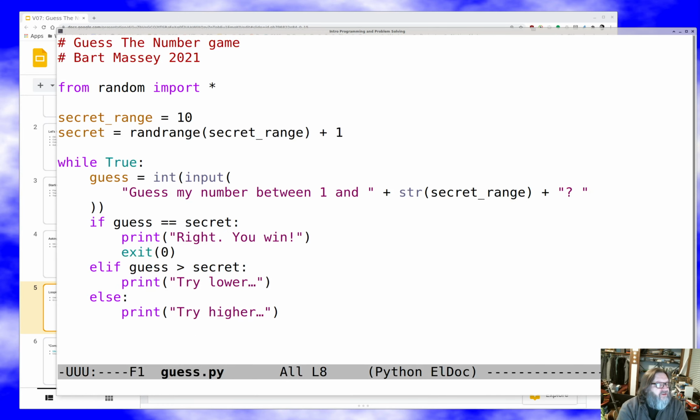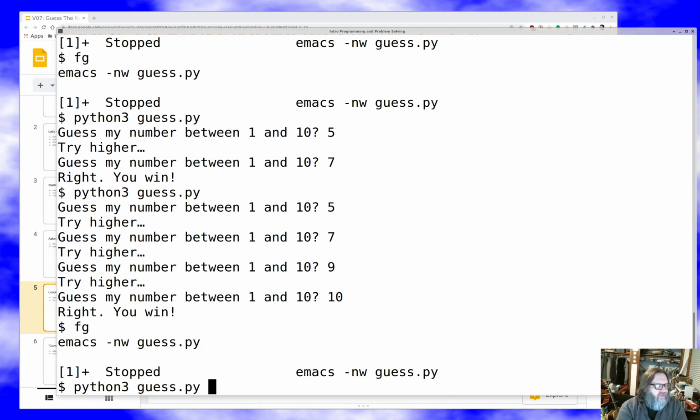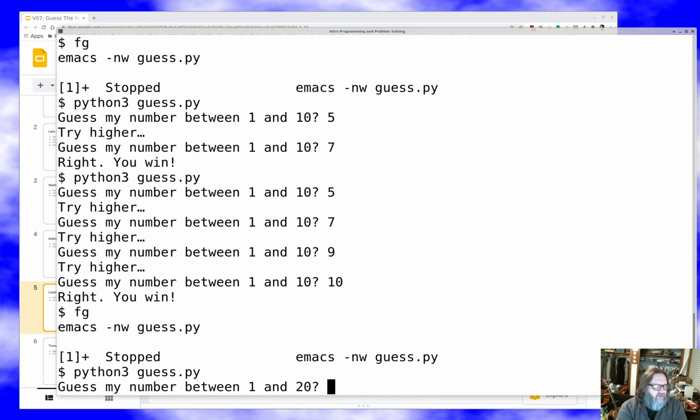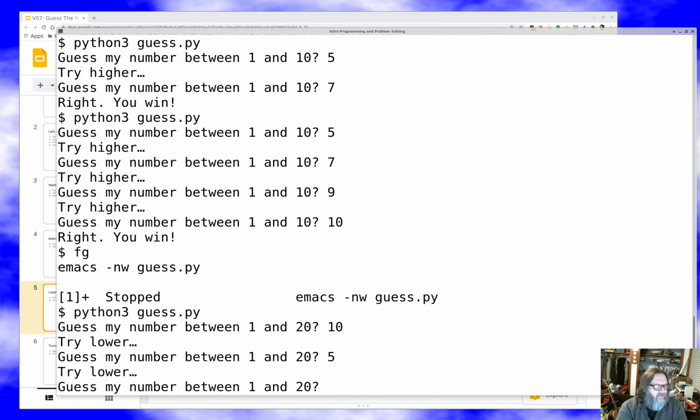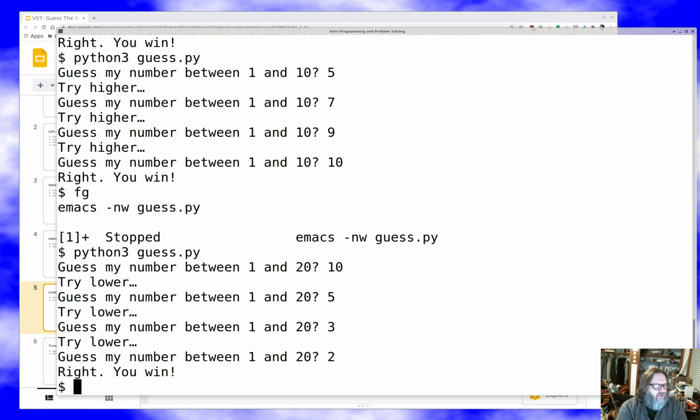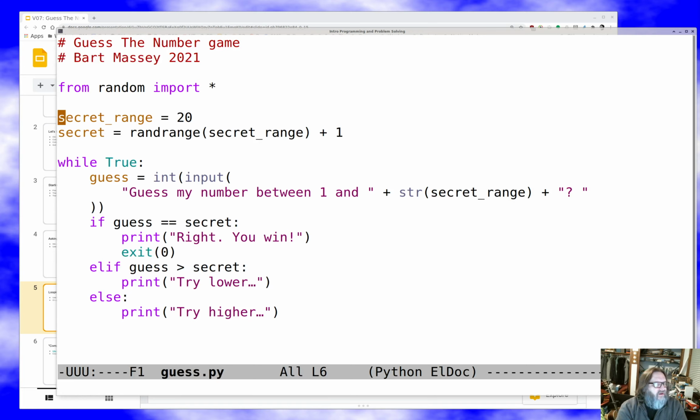Notice too that if we wanted to change this to be harder, if we wanted it to be 20, look, all we have to do is just change that one thing, and now it'll be guess my number between 1 and 20, and I'll try 10, 5, 3, 2, 2. It was 2. So in 4 guesses I got there. That's pretty nice. So that's kind of neat.